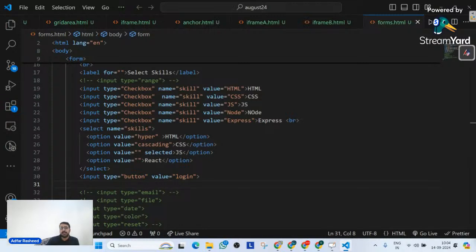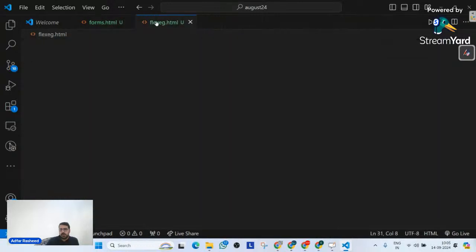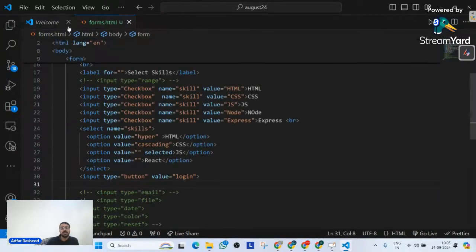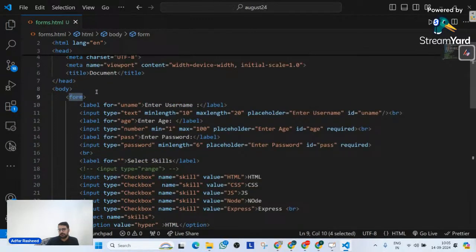In our previous class, we had a very wonderful discussion on HTML forms, and we tried to understand that whenever we talk about HTML or websites, receiving input from a user plays a very important role. To receive input from a user, there's one type of semantic tag called forms.